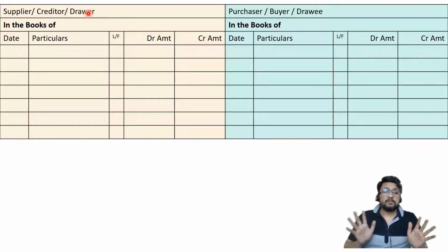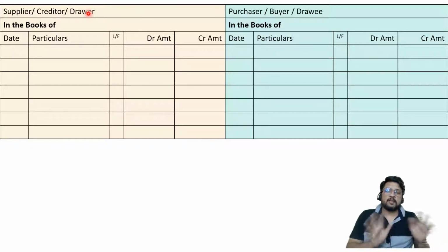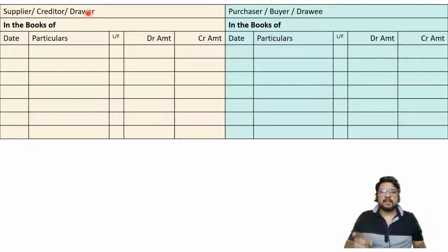You are not going to get confused in whose books I am passing the entry, what entry should be passed, nothing of that sort. The moment you are thinking of solving a problem of bill of exchange, you are supposed to consider two different pages. Left hand side page always for supplier, creditor, drawer. He is the supplier, that means he is the creditor, and since he is the creditor he can draw the bill of exchange, that's why he is called a drawer.